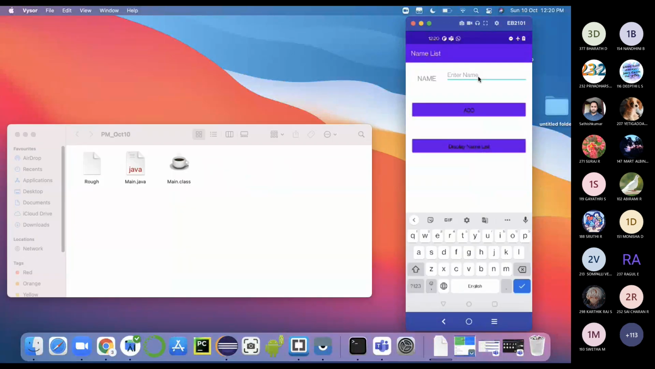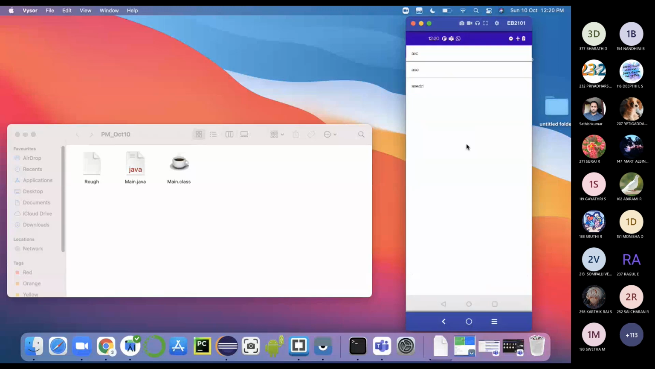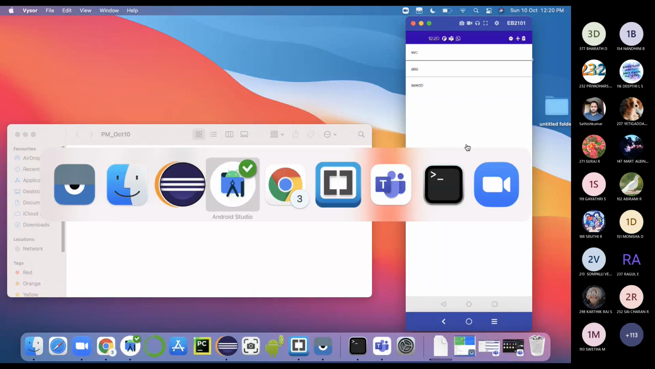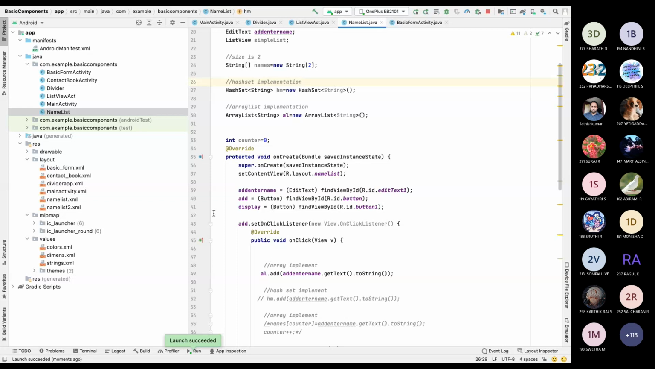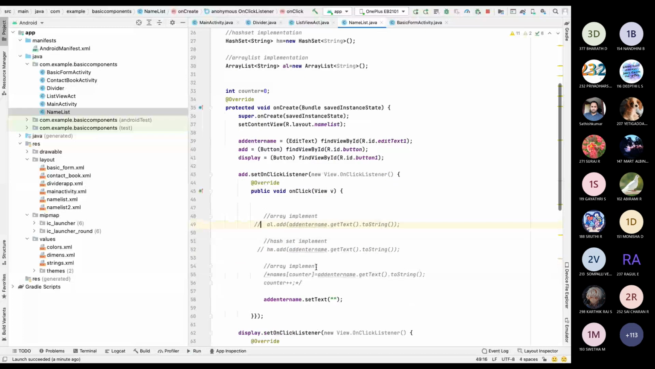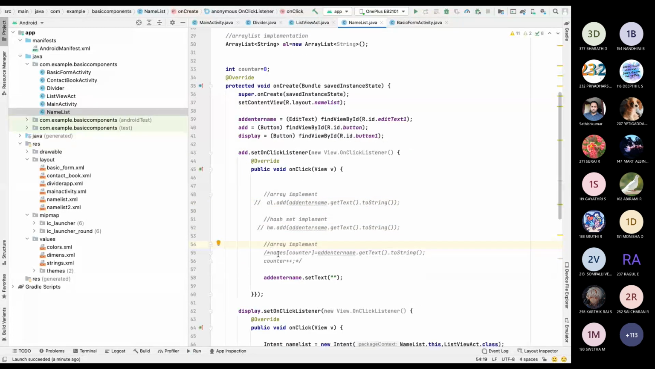I'm going to add 3 values. I'm just adding ABC, ASD, AGST. If I give display name, it displays only the first two, 0 and 1. Sorry? No. Okay, I used the array list implementation, that's why. Here I have to uncomment the array implementation. Yesterday I wrote the code and tested it sometimes, that's it. Now I will run.